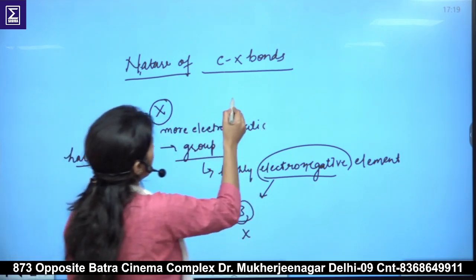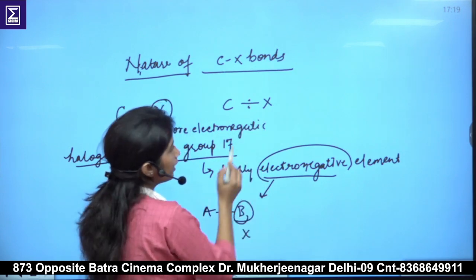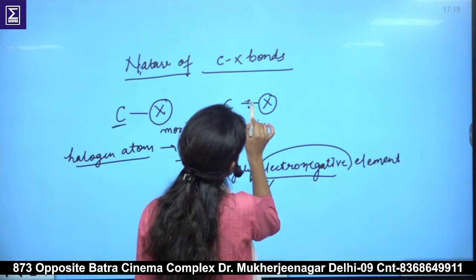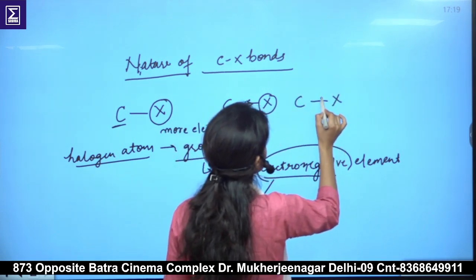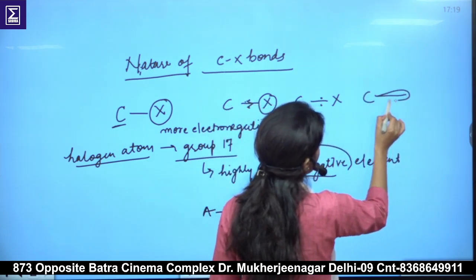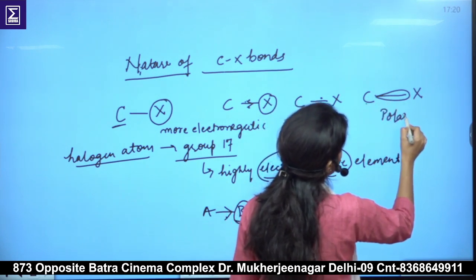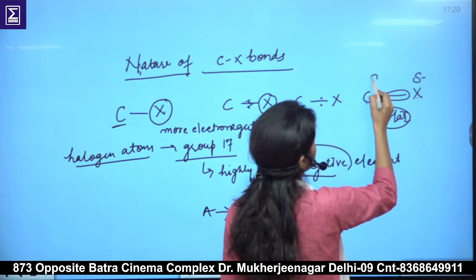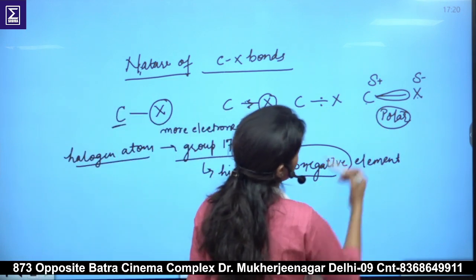So the bonding electrons between carbon and halogen, which should be at the center, are not at the center because the halogen is pulling the electrons towards itself. That is why the electrons come near the halogen and the bond becomes polar, and due to this the halogen attains a delta negative charge and carbon attains a delta positive charge. So that is why these bonds become polar.